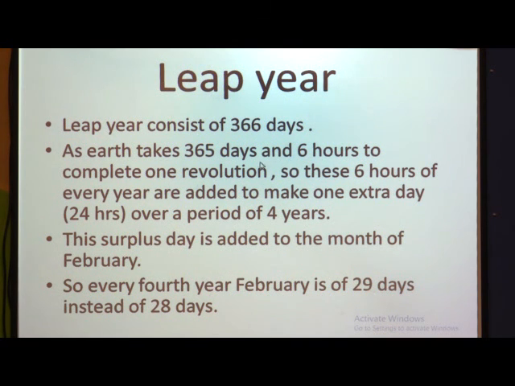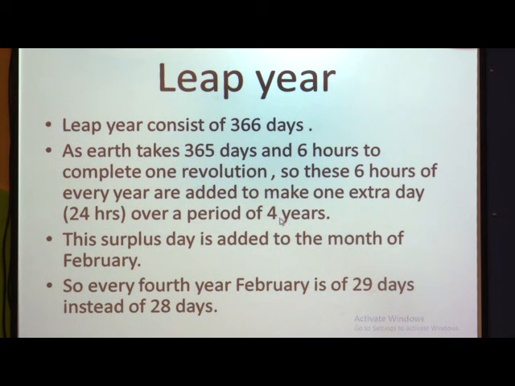So if we add 6 plus 6 plus 6 plus 6, 6 4s are 24. So in the fourth year we will have one complete day. That one extra day comes over a period of 4 years.